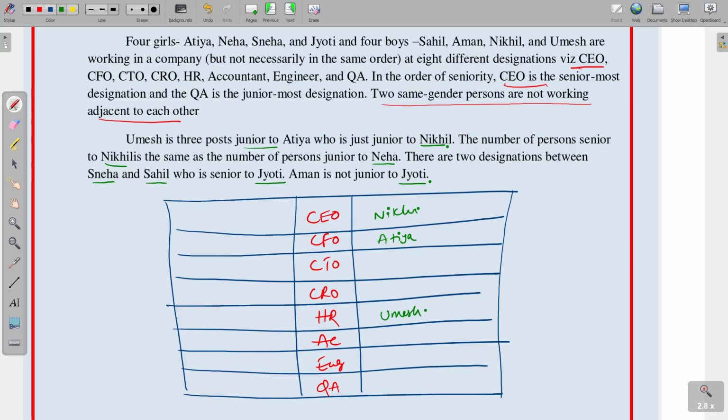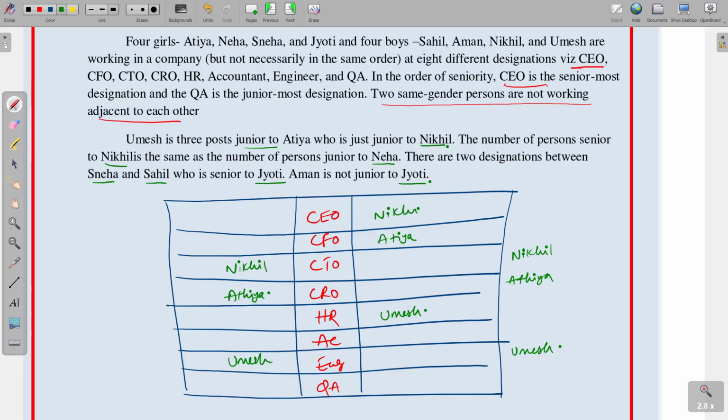It is the second possibility. One more possibility: Nikhil, Atiya, then 1, 2 and 3, and here Umesh is. So there are 3 possibilities.